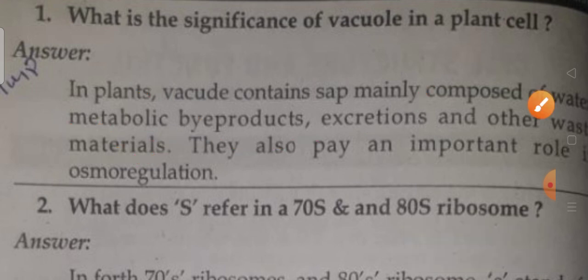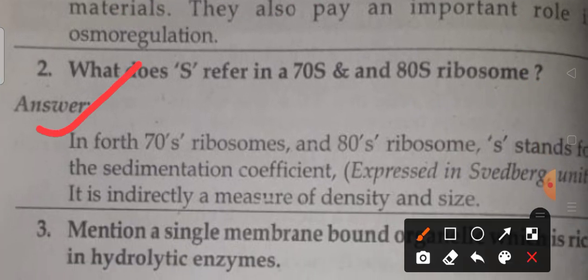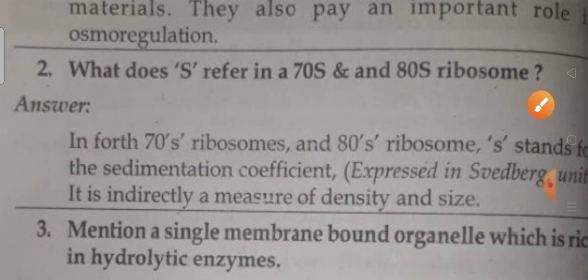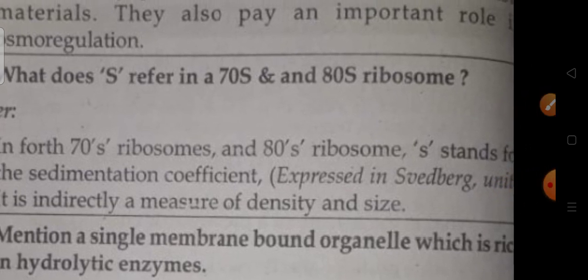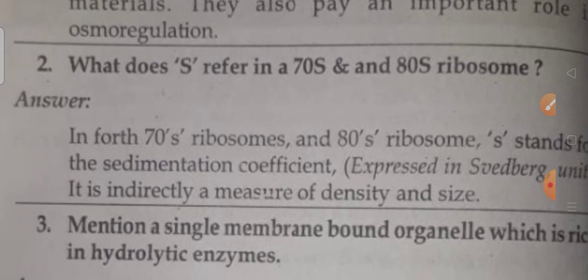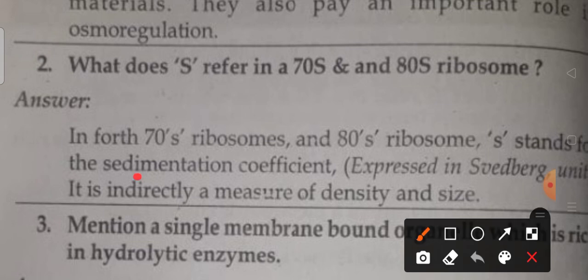It's clear. Next, this question has come many times. This is also an important question: what does S refer to in 70S and 80S ribosomes? In 70S and 80S ribosomes, S stands for the sedimentation coefficient, expressed in Svedberg units. It is an indirect measure of density and size.